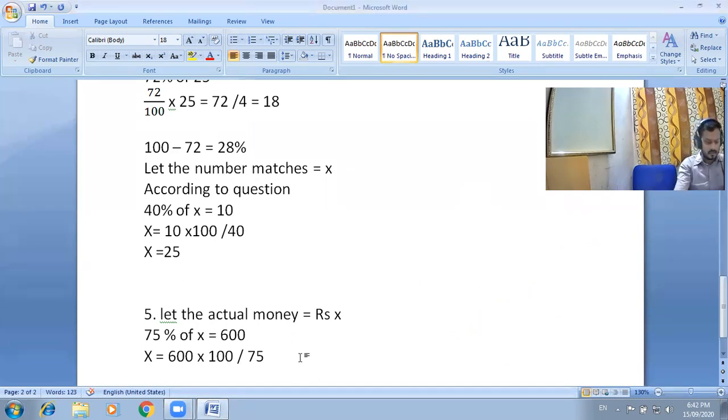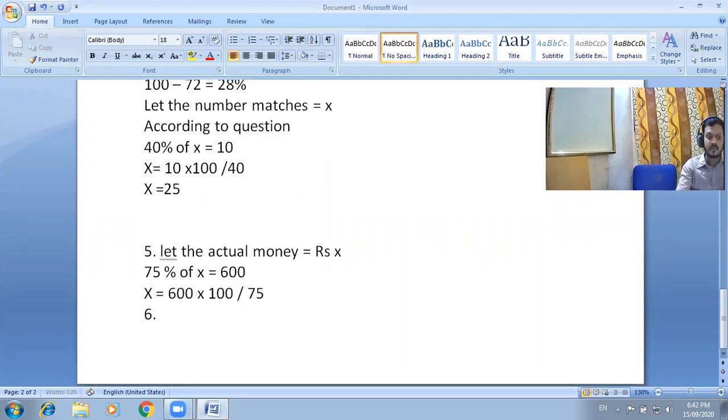That is question number 6, and question number 6 is the last question from this exercise. I think it is also very easy for you to understand, and I will try to explain things in an easy way. Regarding the question: if 60% of people in a city like cricket, 30% like football, and the remaining like other games, then what percentage of the people like other games?